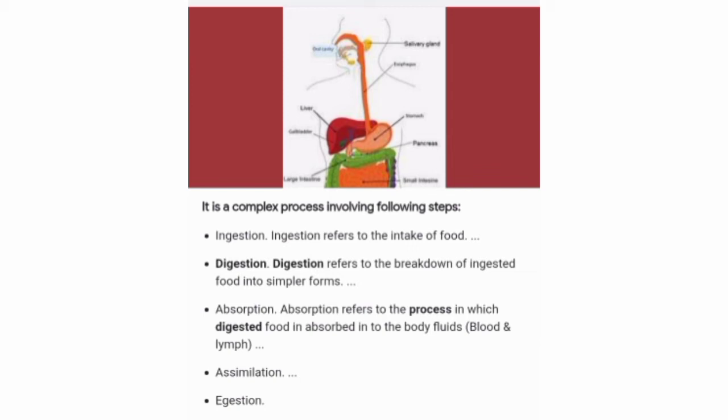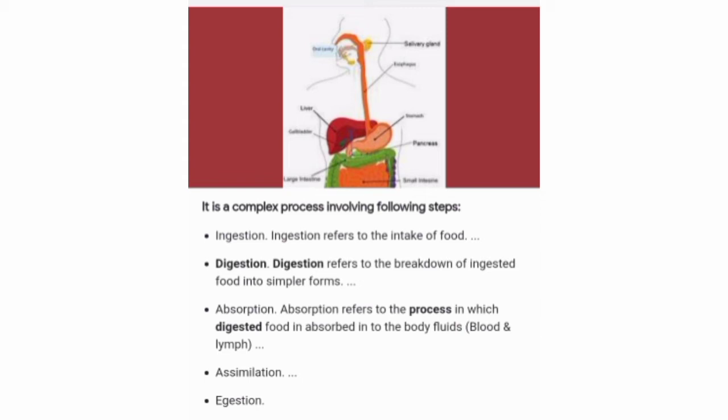In the process of digestion, the breakdown of food into simpler and soluble molecules inside the body is called digestion. The process of digestion begins in the mouth and is completed in the stomach. So, this is the digestion.